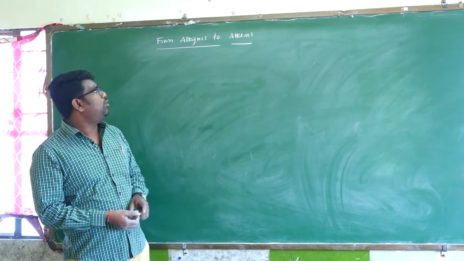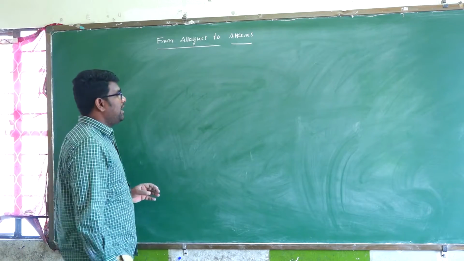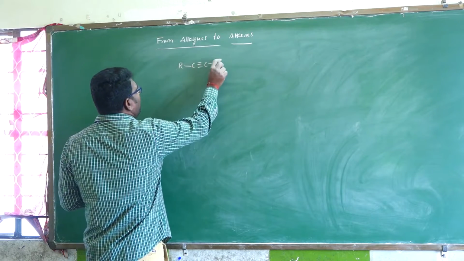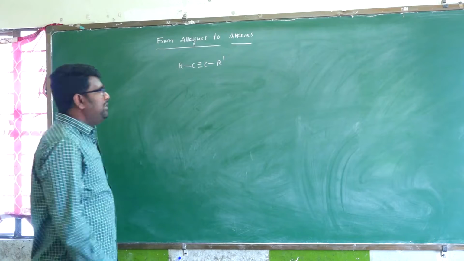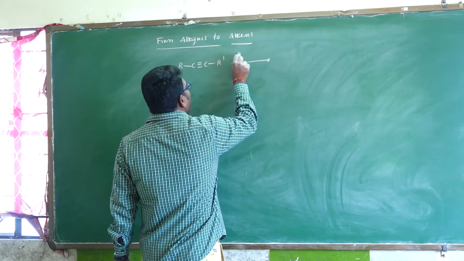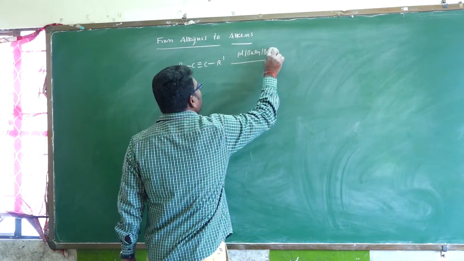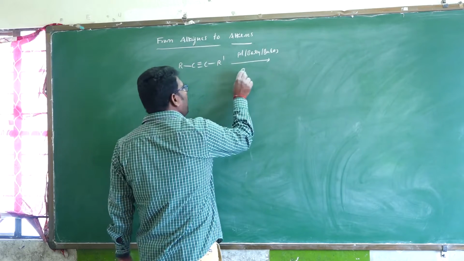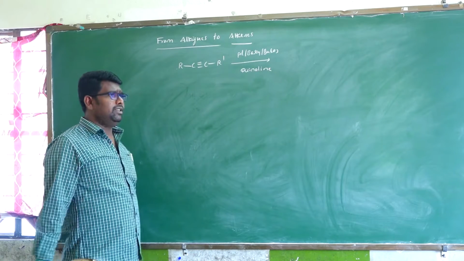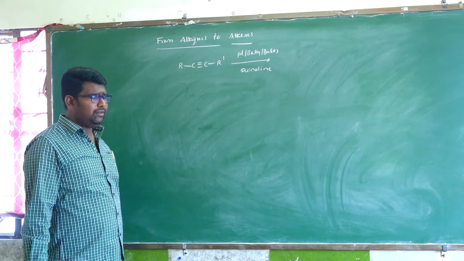First of all, how to convert alkynes to alkenes using Lindlar's catalyst. I am taking one general example, RC triple bond R dash. This simple alkyne reacts with palladium with barium sulfate or barium carbonate, in the presence of quinoline. Quinoline is a base. So keep in mind, students, quinoline is a base.